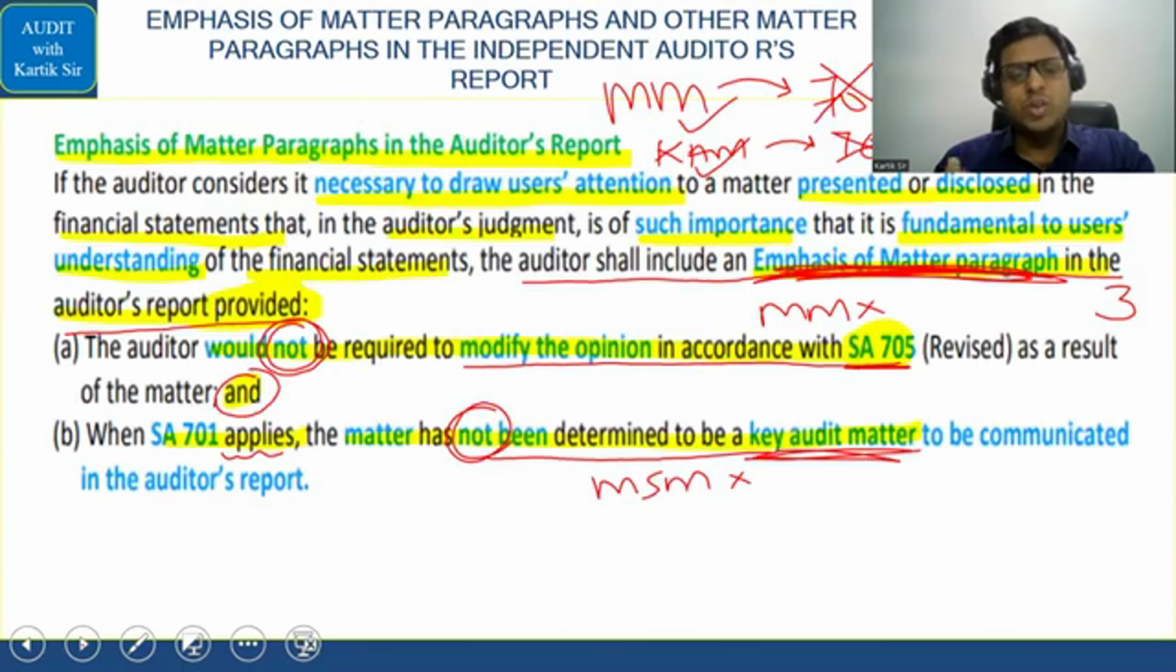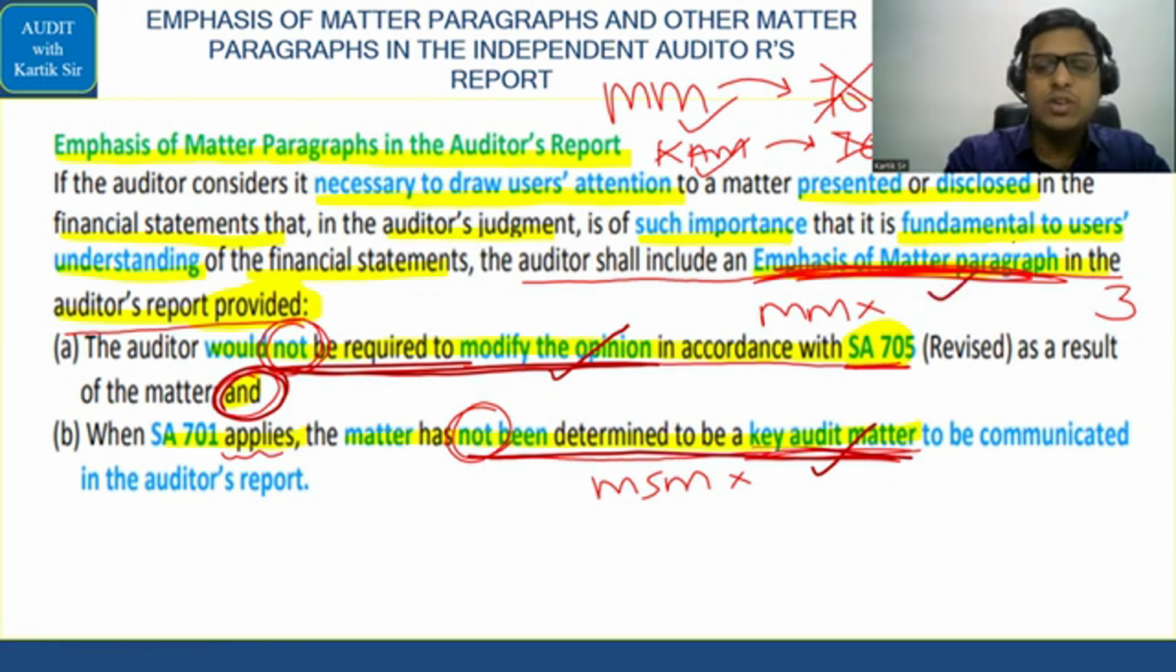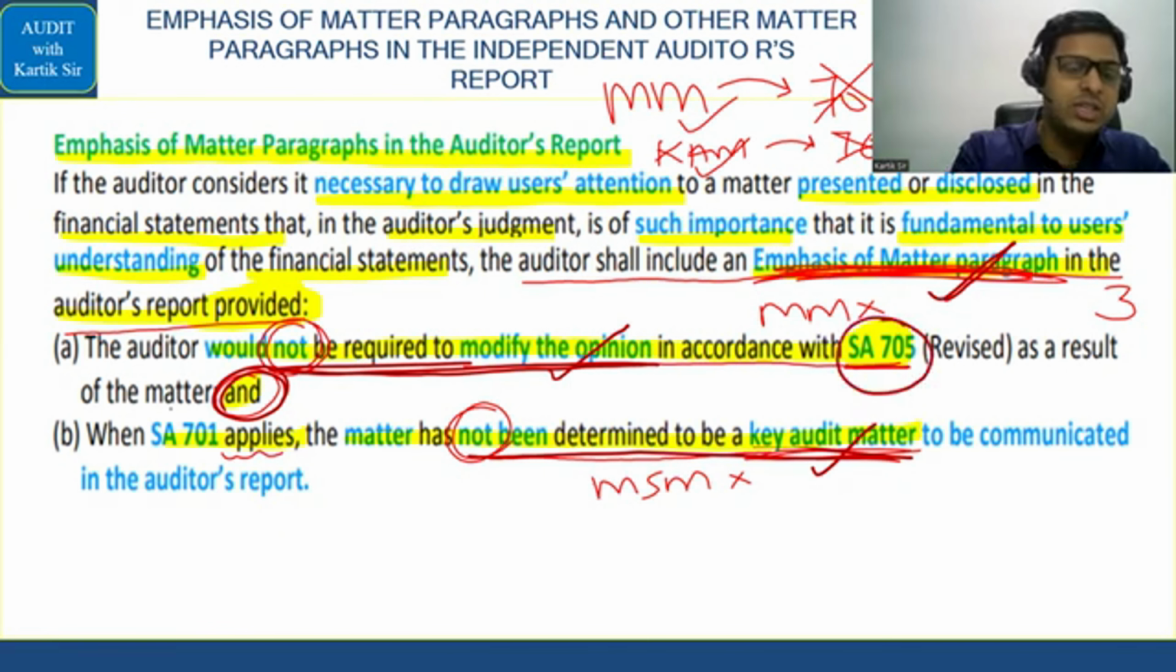Now, inside this, there are a lot of small points. So first is emphasis of matter paragraph. The auditor will not provide the emphasis of matter paragraph where it is already a modified opinion, or where 701, that is key audit matter, applies. So only when it is not a modified opinion and it is not determined as a key audit matter, only then emphasis of matter paragraph will come. So only when 705 is not applicable and 701 is not applicable, 706 will come.